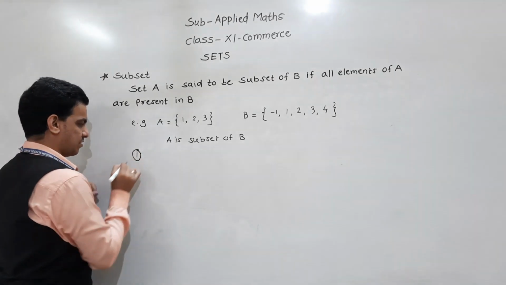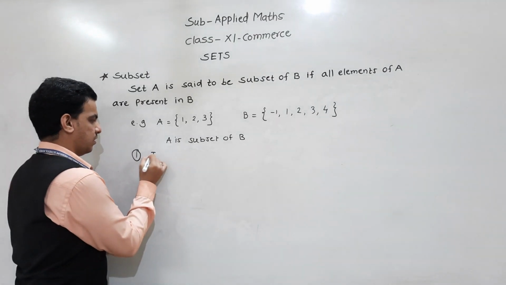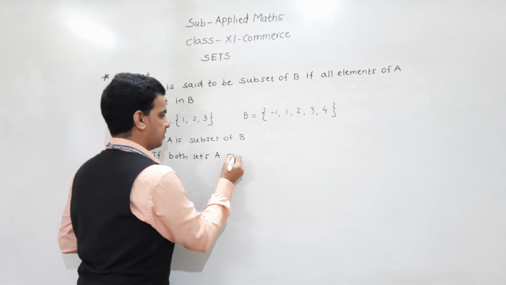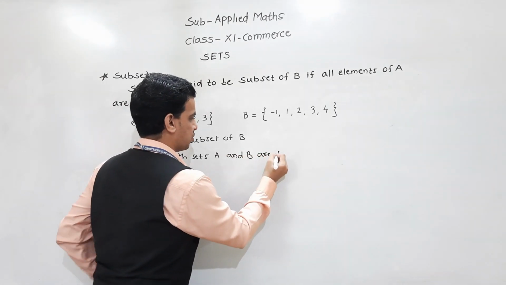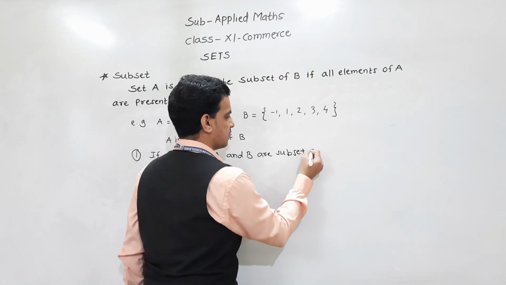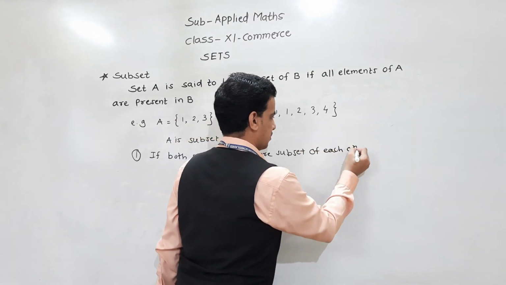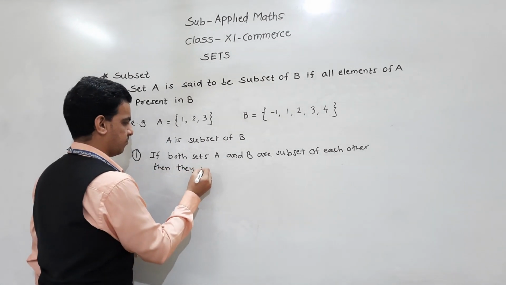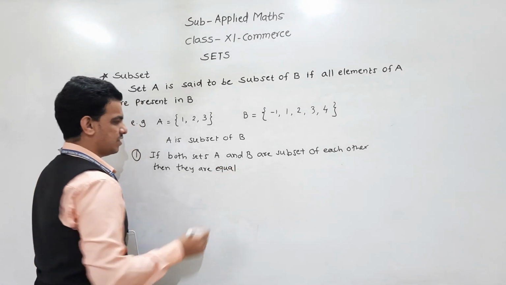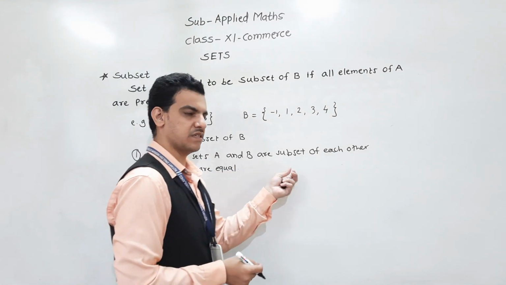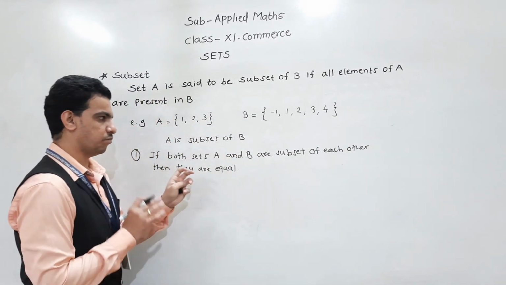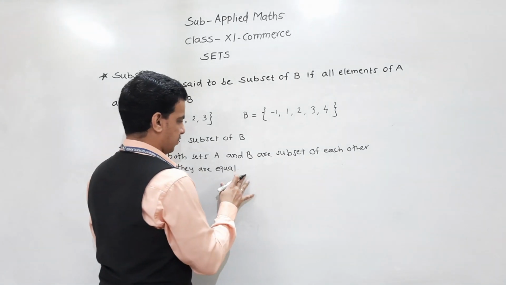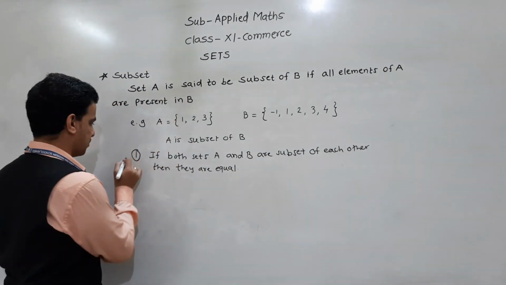So here we write some remarks. If both sets A and B are subsets of each other, then they are equal. Here A is a subset of B and B is a subset of A. So if both are subsets of each other, then we can say that the two sets are equal. This is the first remark.